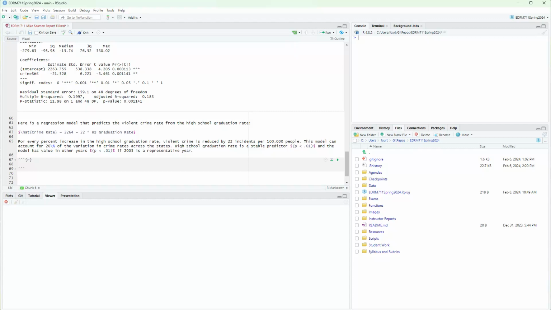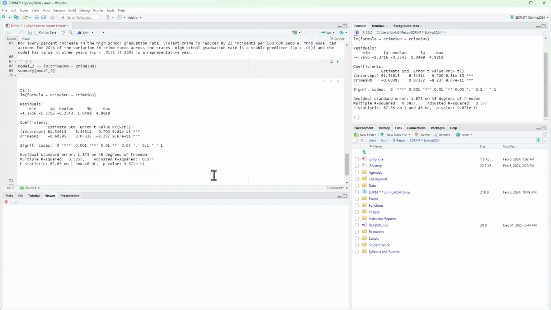And I'm going to copy in. I have already created the commands so that I could just copy it in and you wouldn't have to watch me type it in. Here it is. Notice I'm regressing poverty on high school here. And so when we do that, we find, in fact, that the coefficient of determination is 0.59. We have a stable model. The p-value is almost 0. That's e to the minus 11. That's a lot of zeros in there before we see any non-zero digits.